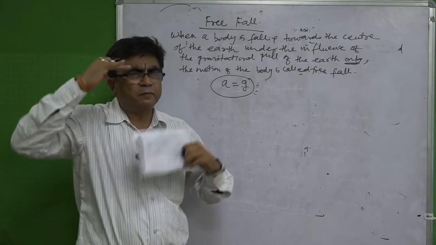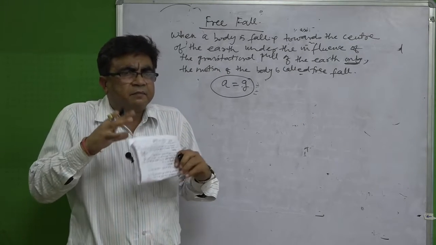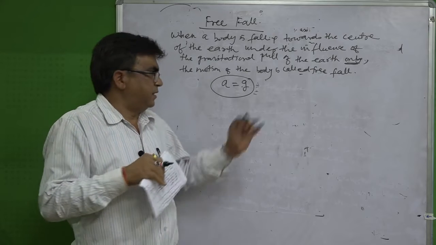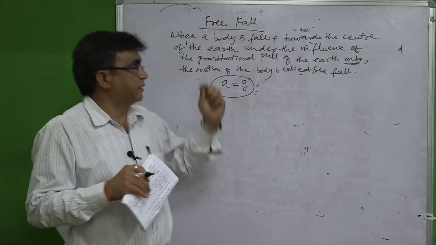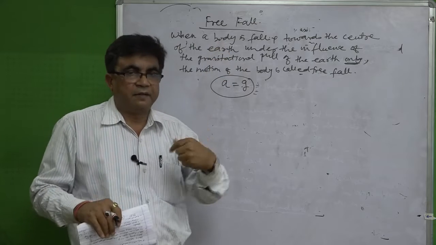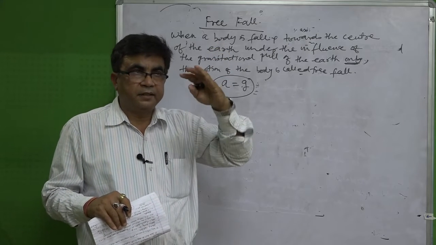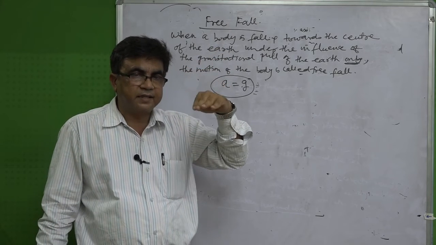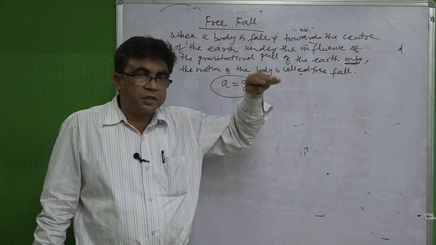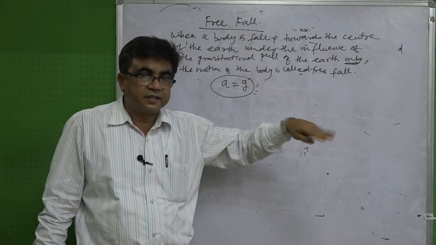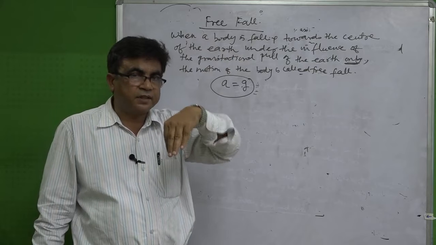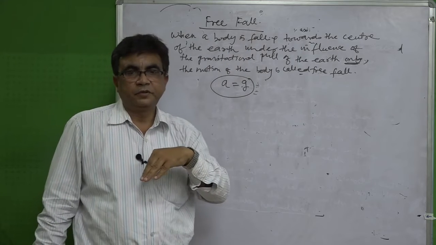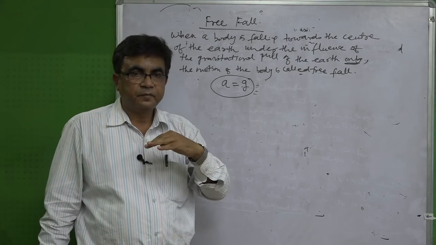More or less similar topics are coming here, but in a different way. We have seen another term, free fall. The acceleration produced on a freely falling object is called acceleration due to gravity, and this type of motion is called free fall. Is that clear?